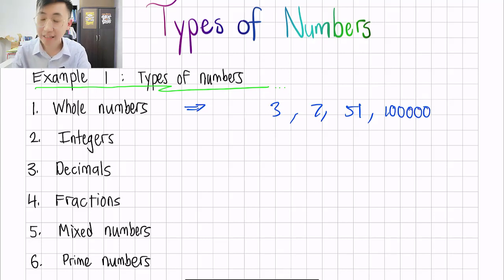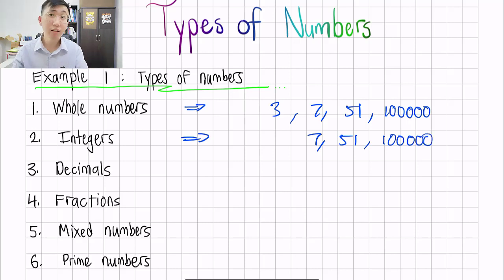Now, you may be asking what are integers. Integers are very similar to whole numbers. In fact, many students confuse between these two. So I'm going to write similarly 7, 51, even 100,000 are integers. So what is the real difference between whole numbers and integers? Whole numbers cannot have the negative side of the numbers, but integers actually include the negative side.